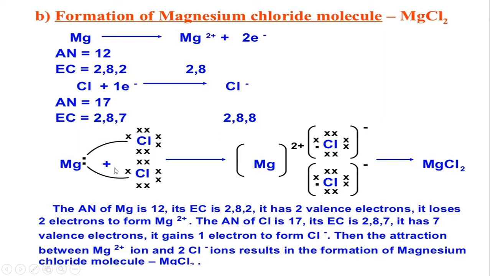So one chlorine accepts 1 electron, and the next chlorine accepts the other electron. So magnesium loses its 2 electrons and becomes Mg2+. Chlorine accepts the electron and becomes Cl-. Using the crisscross method we write MgCl2.